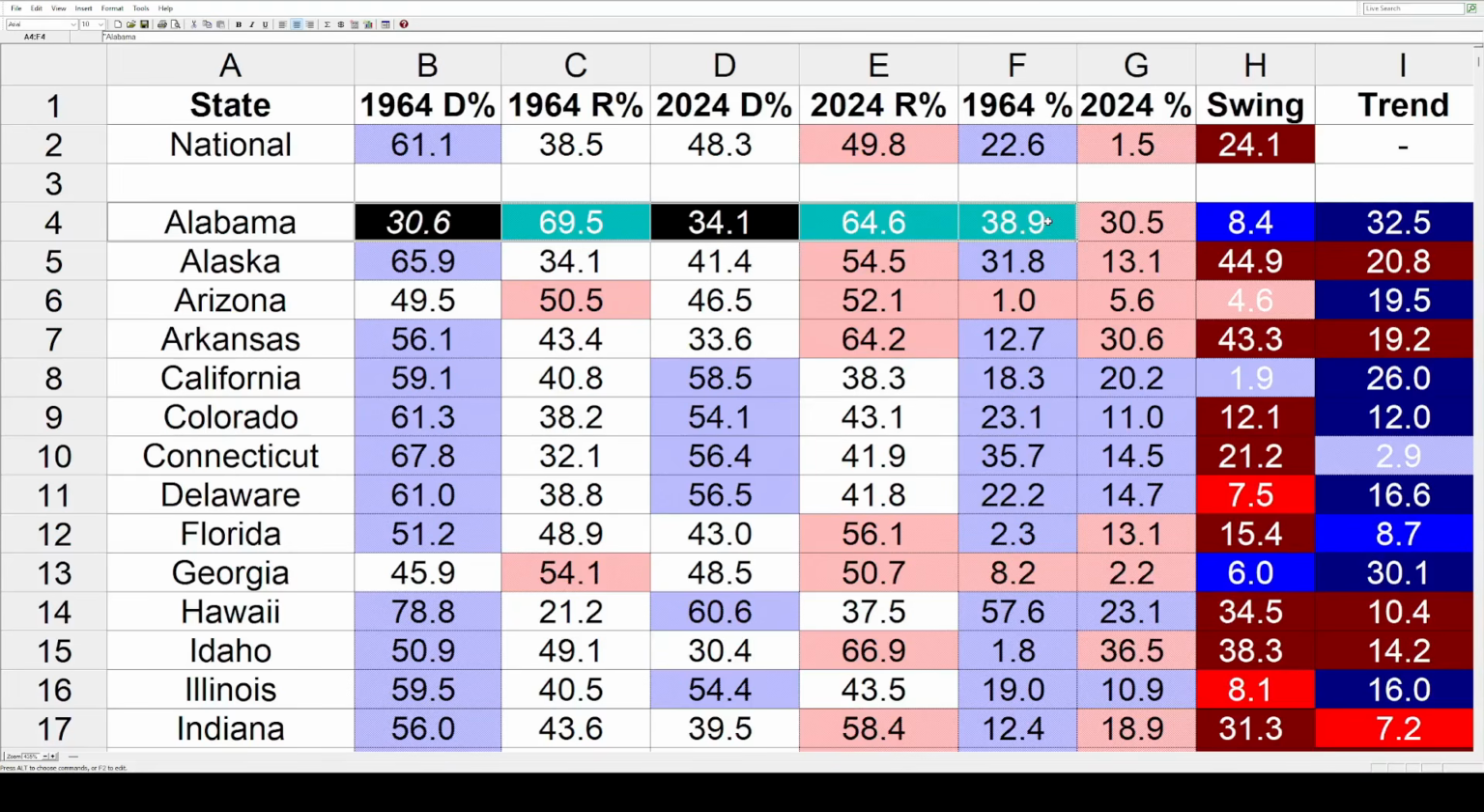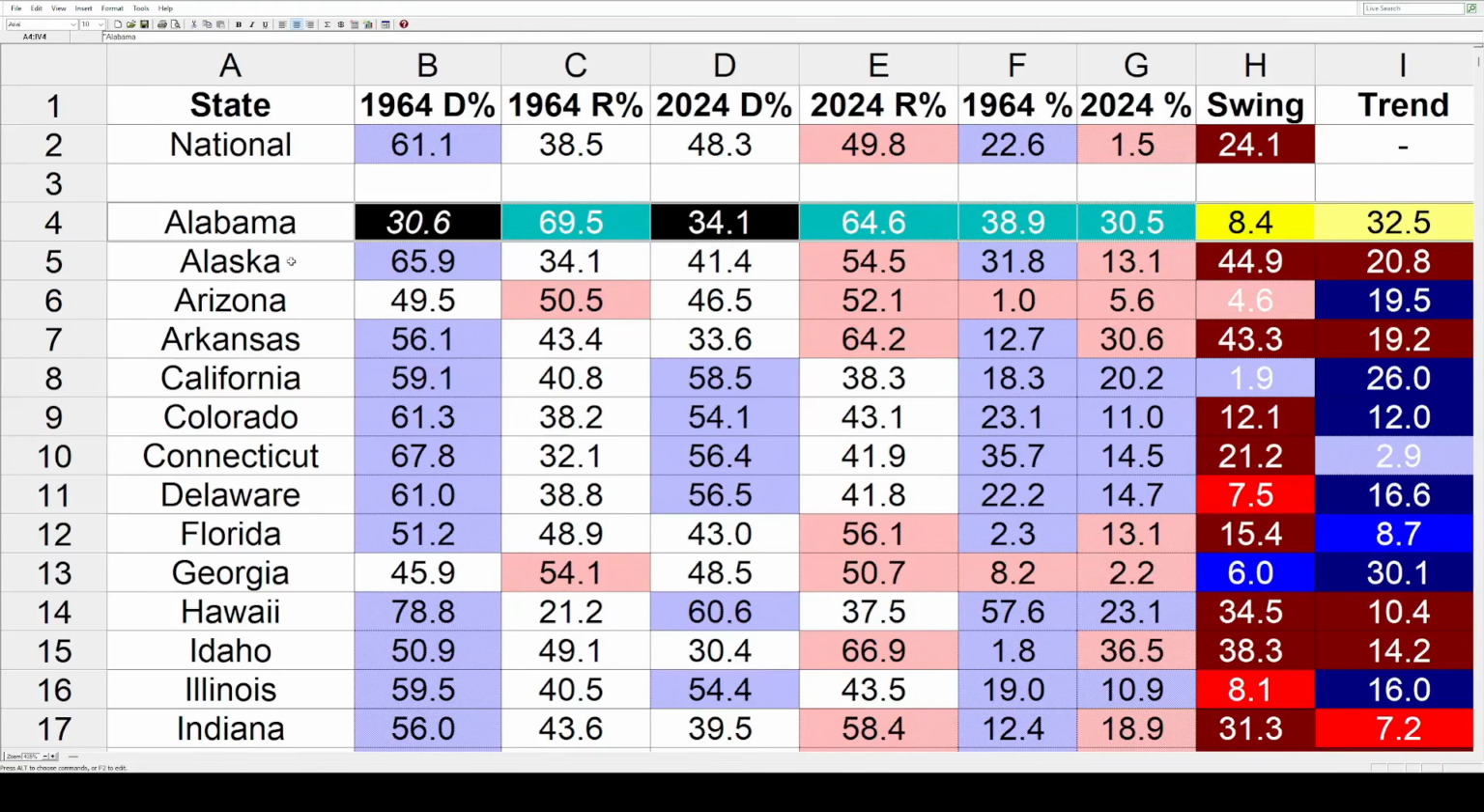The margin for Johnson at 64 was 38.9. The margin for Trump in 24 was 30.5. That's a total landslide for Trump, but it is less than what Johnson got in 64. So that state swung 8.4% bluer toward Harris. And that 8.4% is in the opposite direction of how the country moved. That was 24.1 in the other direction. So once you add those numbers together, that comes out to a pretty big 32.5% trend toward the Dems.